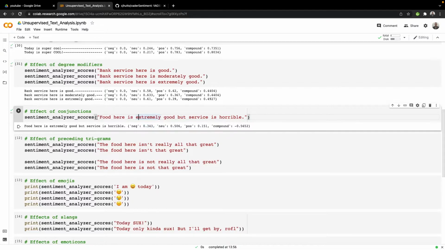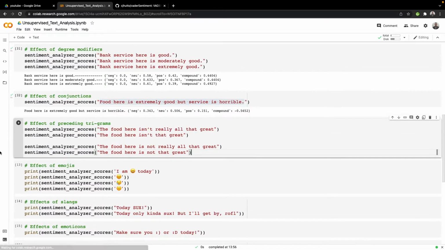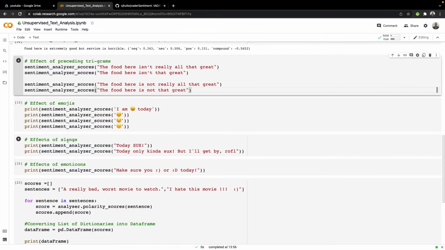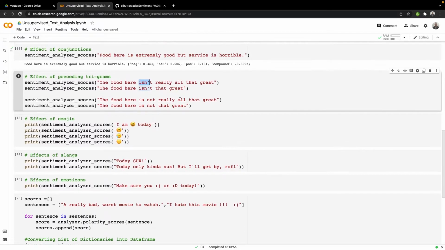So this changes the overall sentence's sentiment to negative. Next, we want to see the effect of preceding trigrams. So here we see sentences like: the food here isn't really all that great, the food here isn't that great, the food here is not really all that great, and the food here is not that great. So here we have two nots and here we have isn't. So let's see which of these go to negative.